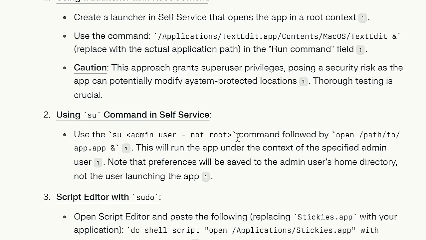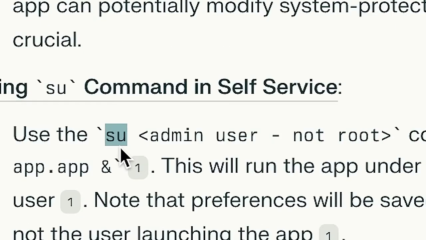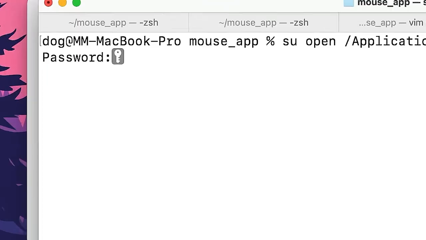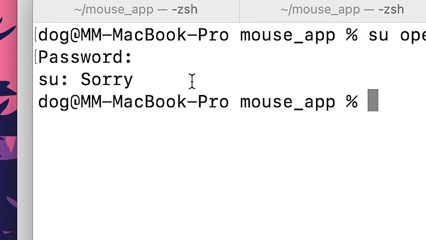Use the command su admin user, not root, followed by open path to app. Didn't know su. I thought it was only sudo, not su. I didn't know that was a thing. And then I copy mouse file as path name. Hopefully this works. Enter in my password. What do you mean sorry? No problem. I don't want an apology. I want you to work. Why did you just say sorry?